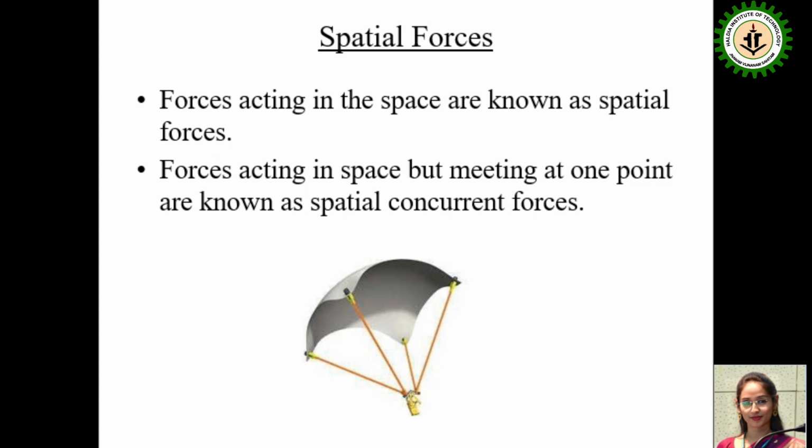Now, application of forces. Why are we learning this force system? Because understanding force systems is essential in designing and analyzing structures, predicting material behavior, and ensuring stability in various engineering fields. Now, conclusion. To summarize, force systems are the building blocks of mechanisms, essential in understanding the interactions between objects and forces. Whether we deal with simple forces like friction or complex systems like spatial forces, mastering this concept is very crucial for any engineer.